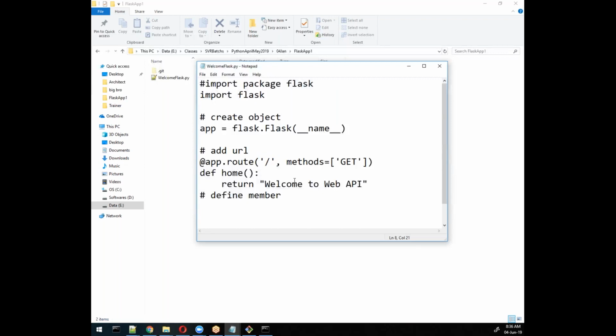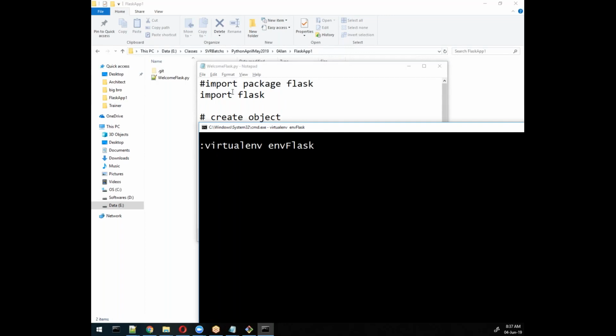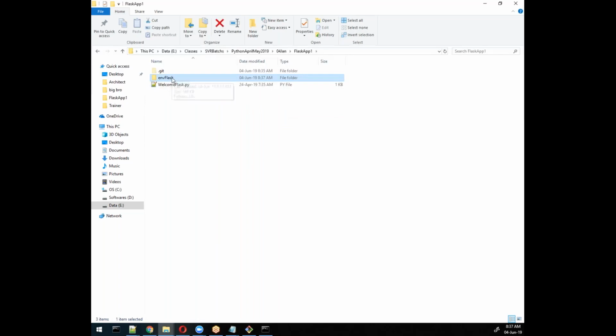Simple Python code. If I run this code with the slash symbol, it will automatically open my browser and show you this message, "Welcome to web API." Simple message. You can enhance it as per your requirement. With this command it will create one folder, and it will add the necessary packages that we require.